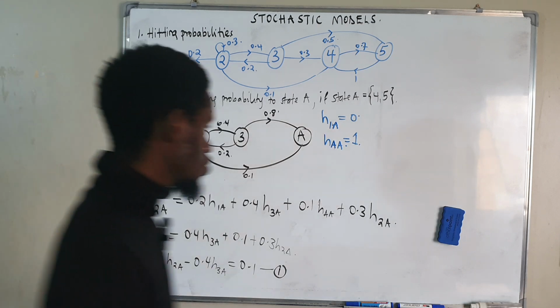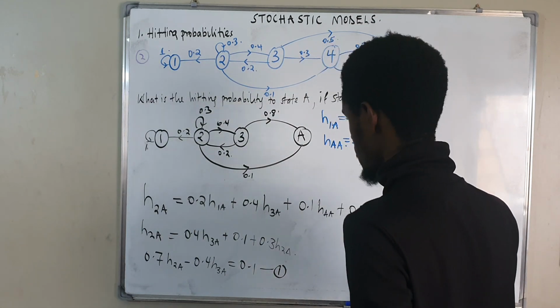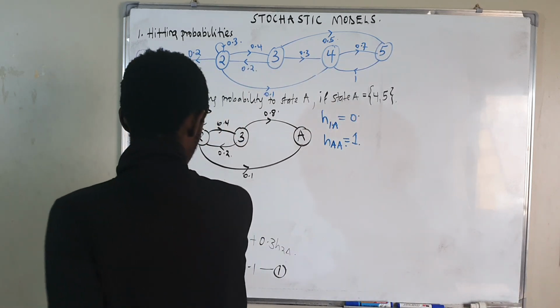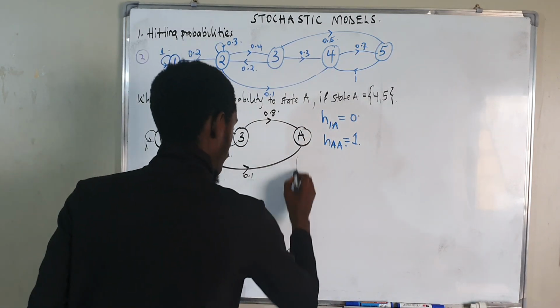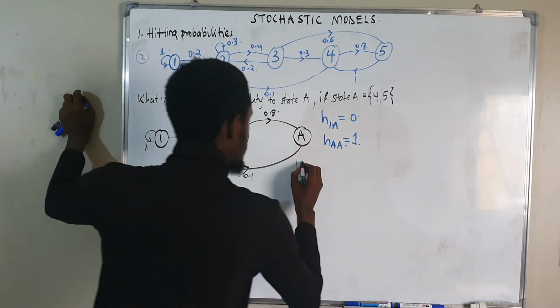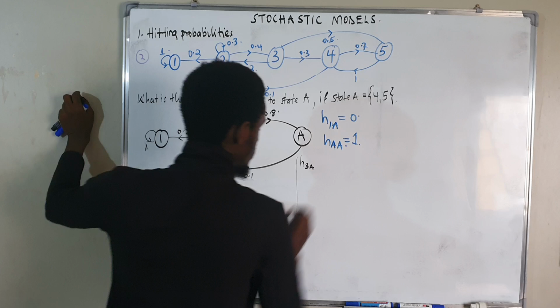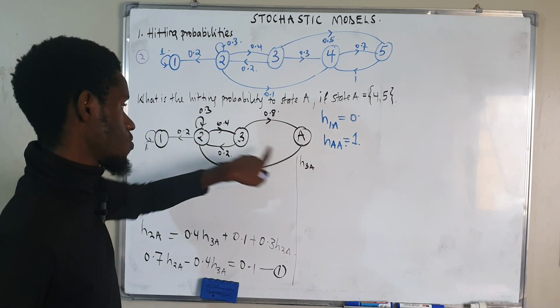Now the next equation is going to be the hitting probability. Now I want to hit A from 3, H3A. I want to reach A from 3.